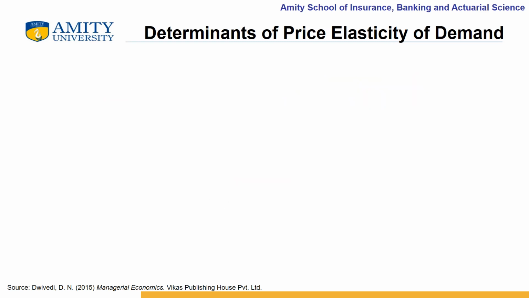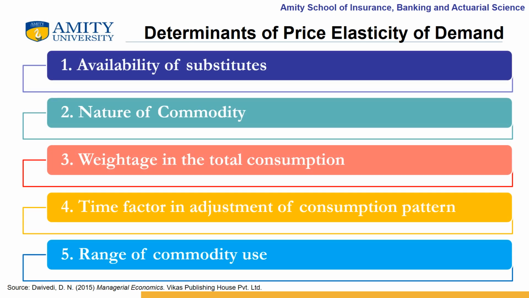Let us now understand the determinants of price elasticity of demand, or the factors which will affect the price elasticity of demand, which will decide whether the elasticity will be high or low. These determinants are availability of substitutes, nature of commodity, weightage in the total consumption, time factor in adjustment of consumption pattern, and the range of commodity uses. So let us now understand these determinants.